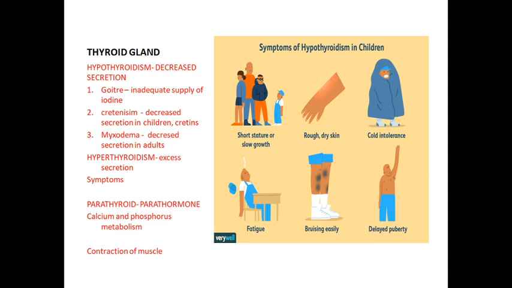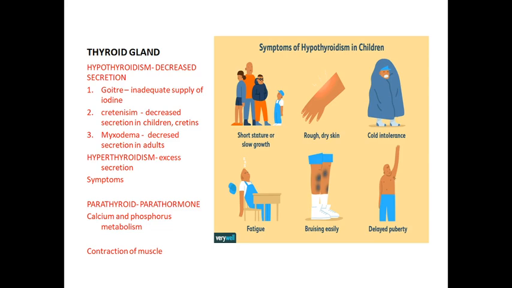And what are their main functions? The first is to increase the oxygen consumption or utilization by the tissues. We know that each and every cell of our body needs oxygen for survival, so the utilization of oxygen by the tissues is increased by the thyroid hormone. Second, the production of energy by maintaining the BMR of the body. Our basal metabolic rate is maintained due to the thyroid gland.